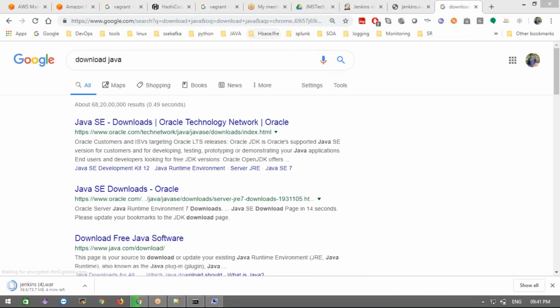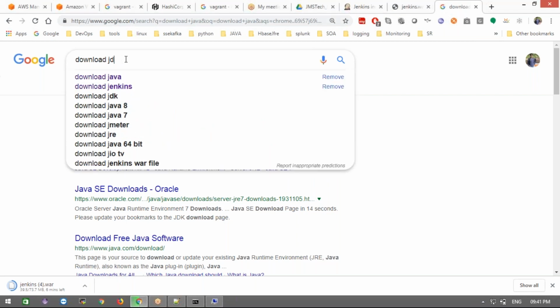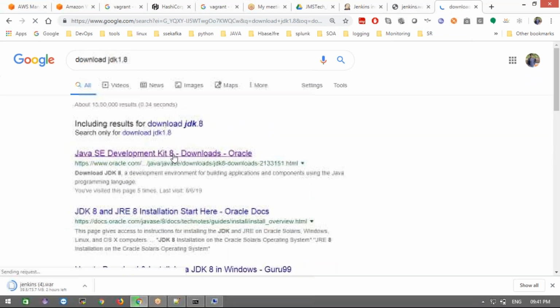Okay, and here we can specify to download Java, like JDK 1.8, for example 1.8 plus we need to install here. Okay, click it here. I'm going to share this link. Take a backup of this too.